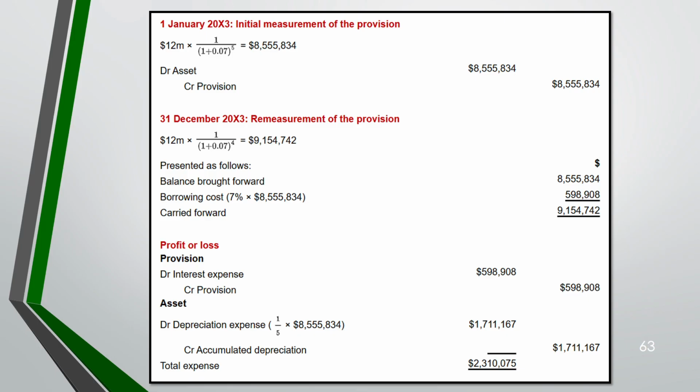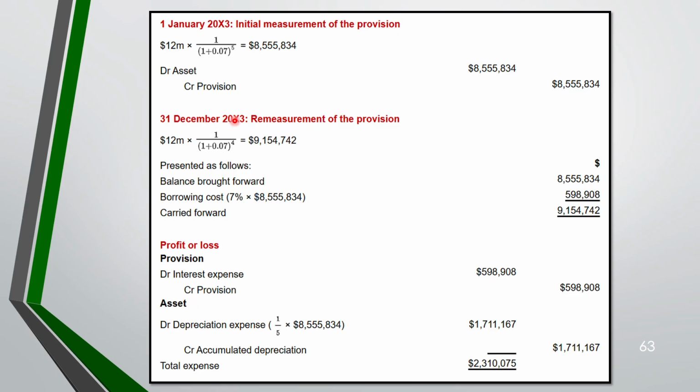So, the initial measurement of the provision on 1st of Jan 2003. Since it's for 5 years and a 7% discount with 12 million cost, as I told you earlier, this is how you are going to discount. It's 1 plus 0.07 because 7%. You have to bring it to decimal, to the power 5 because in 5 years' time, and multiply with the cost. So this is the amount. You debit your asset by this amount and credit provision.